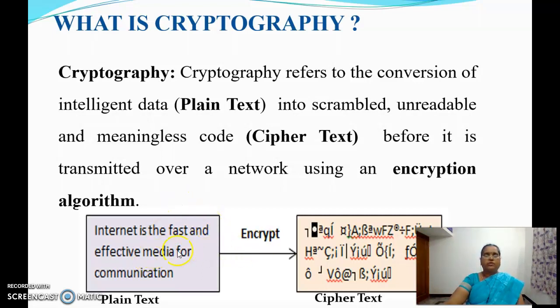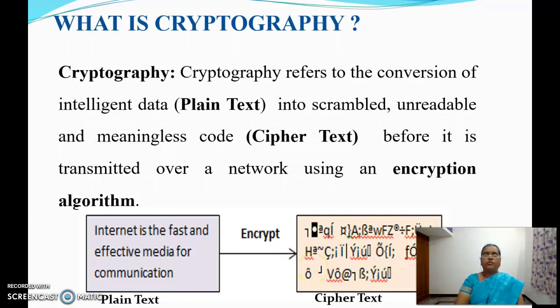This diagram shows the plain text, that is the text in meaningful form. Internet is the fast and effective media for communication, which has some meaning, and it is encrypted using an encryption algorithm and converted to a ciphertext, which is meaningless. We can't read it. Sometimes, even though we can read it, there won't be any meaning. So the plain text is converted into a ciphertext, which is a meaningless form. This is called cryptography.